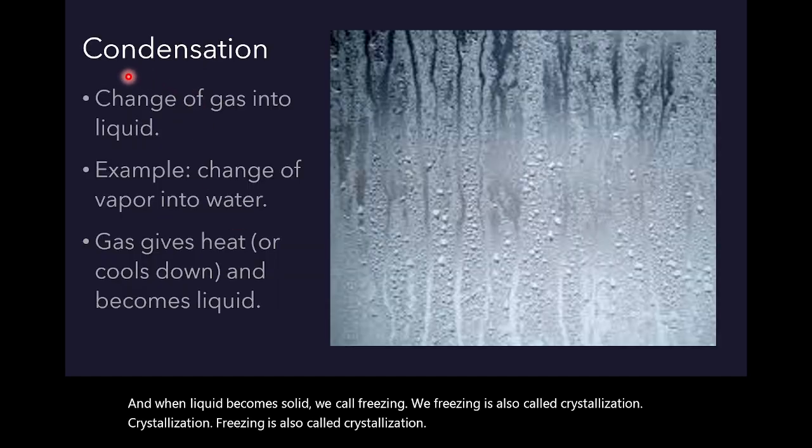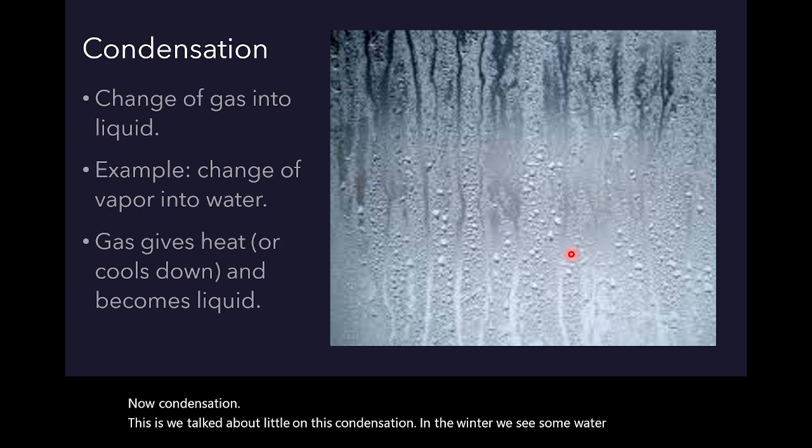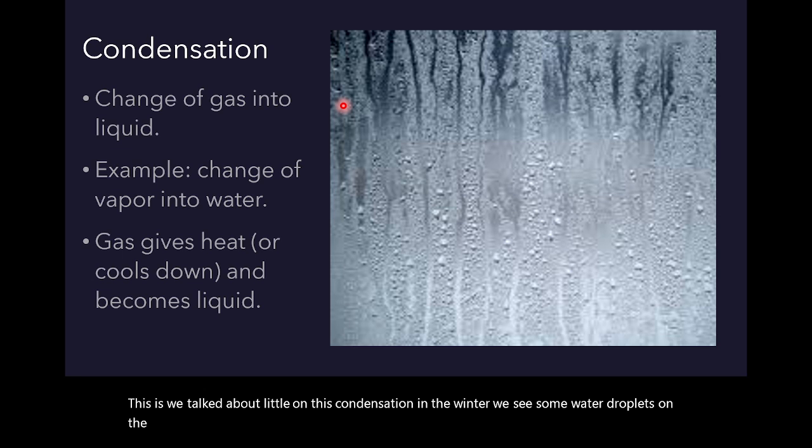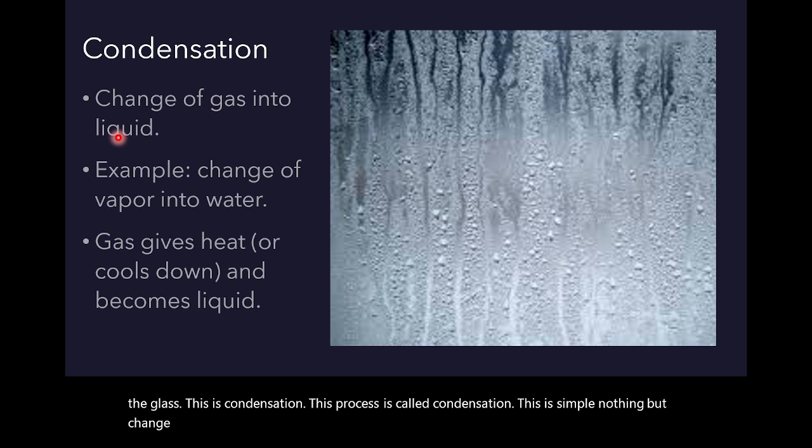Now condensation. We talked a little about this. In the winter, we see some water droplets on the glass. This process is called condensation. It is simply the change of gas into liquid.